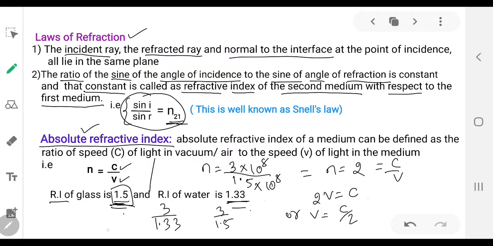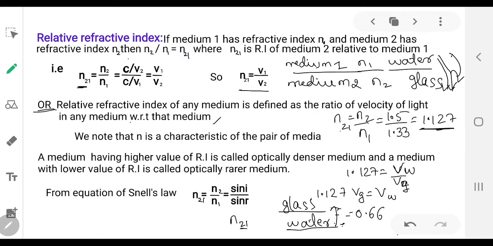So you can say glass is offering more resistance for the velocity of light. The medium which offers more opposition for the propagation of light is called an optically denser medium. The medium which offers less opposition for the propagation of light is called an optically rarer medium.